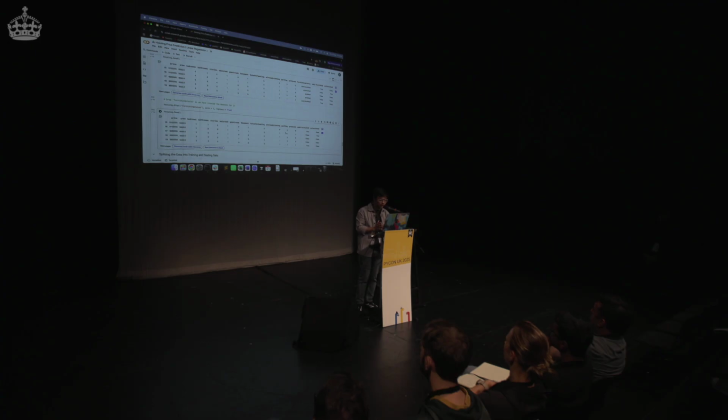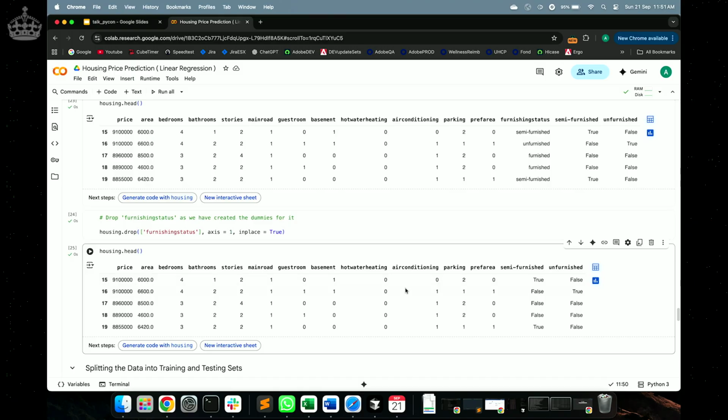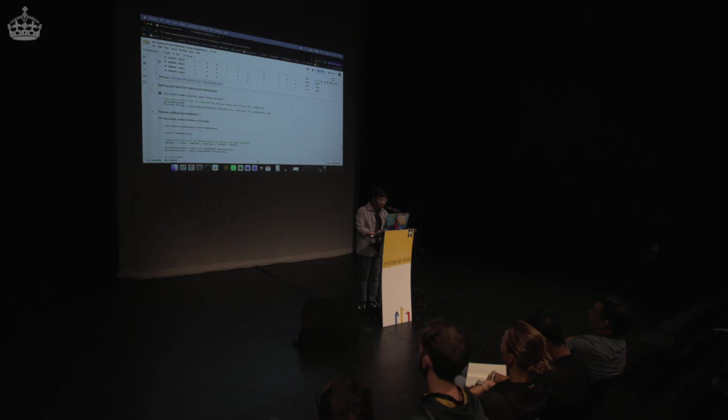So this is our final data set. We have price, area, all the quantized numbers like bathrooms, bedrooms, stories. Everything looks good here, and these are also true, false now. So the entire categories have been handled. Let's go ahead and split into train and test. We'll use 70% of the data to train the model and 30% of the data to test it later on.